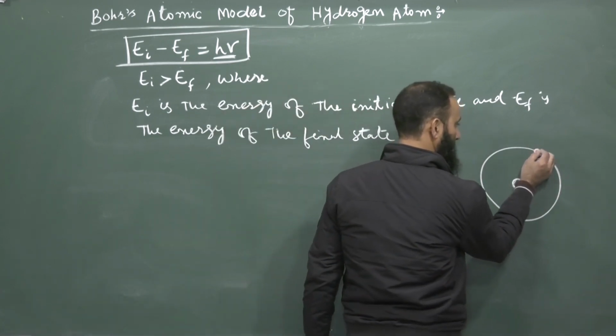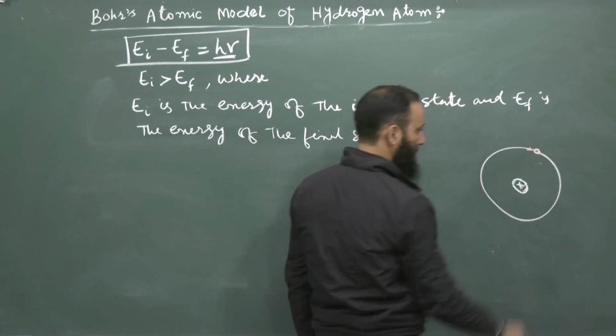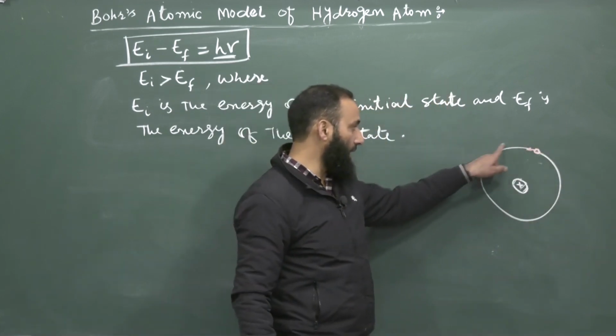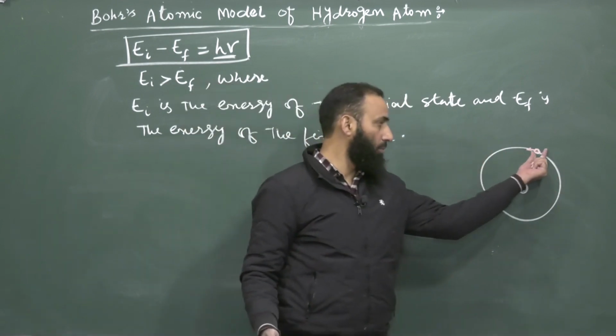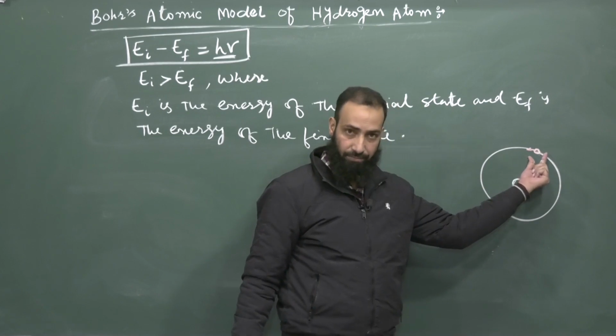This is the electron which is revolving around this nucleus. Now, when the electron is revolving around the nucleus, it will revolve with a certain velocity. So because of the motion of the electron, it has a kinetic energy.